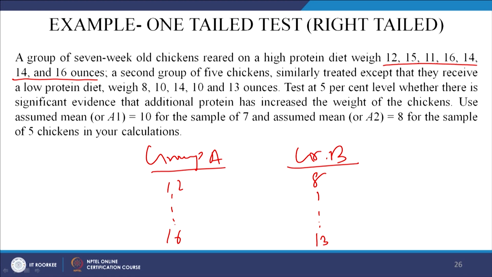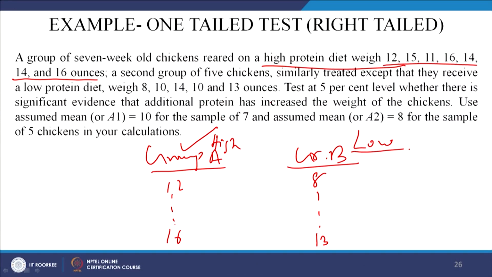The researcher is asking you to test at a 5% level of significance whether there is significant evidence that additional protein has increased the weight of the chickens. So, the difference is, one group was given a high protein diet and the other a low protein diet. Is there any difference between the weight of the chickens when they are treated with different protein content? So, test at the 5% level of significance whether there is significant evidence that additional protein has increased the weight of the chickens.